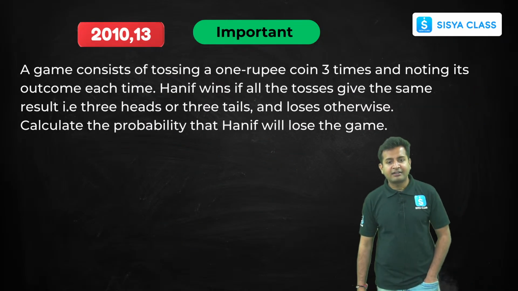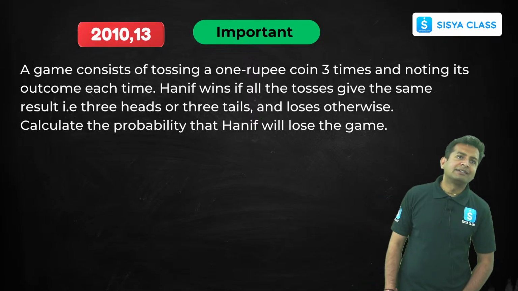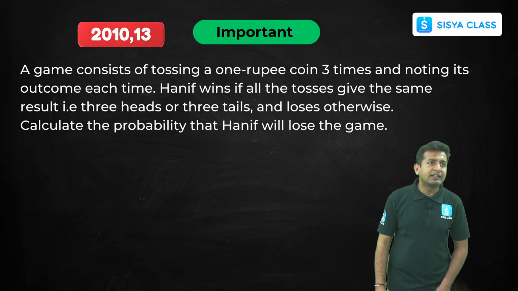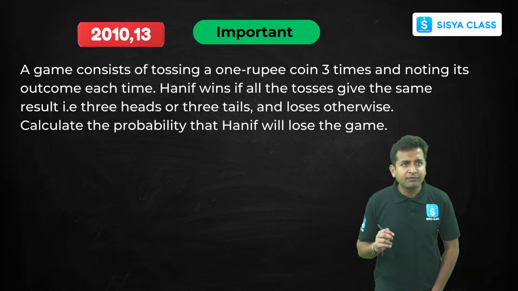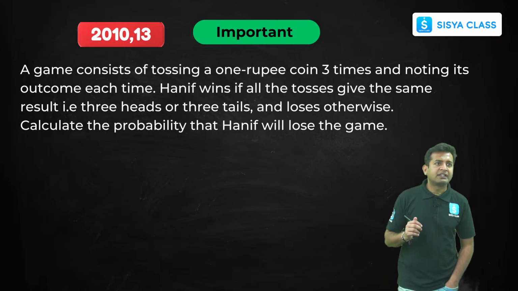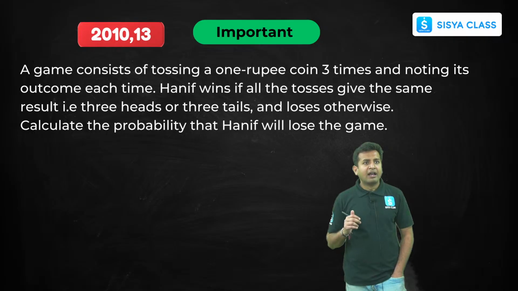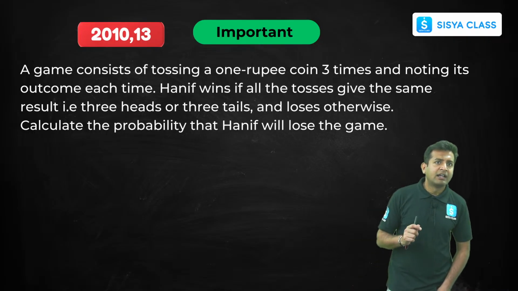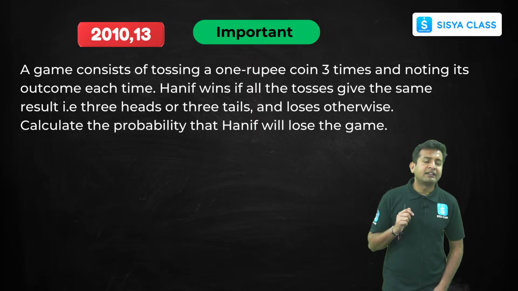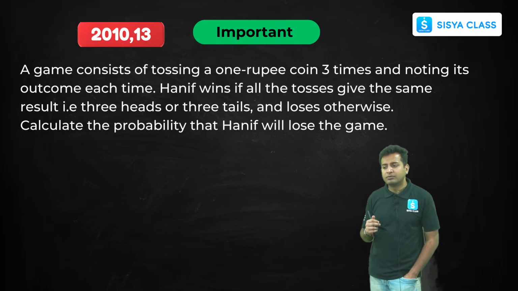Now, next. This is a very interesting question. The question says, a game consists of tossing a 1 rupee coin 3 times and noting its outcome each time. Hanif wins if all the tosses give the same result, 3 heads or 3 tails, and loses otherwise. Fine. What happens? He wins if he gets 3 heads or 3 tails. Clear? Now they're asking, calculate the probability that Hanif will lose the game.